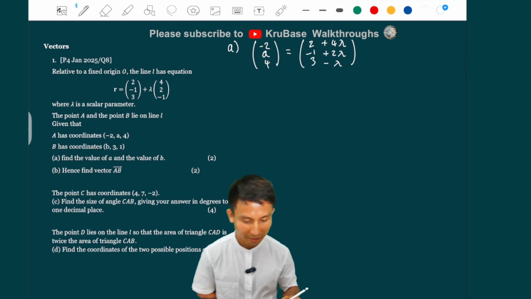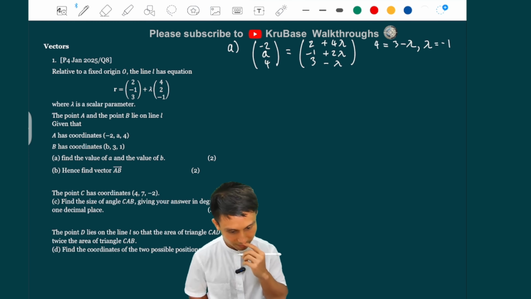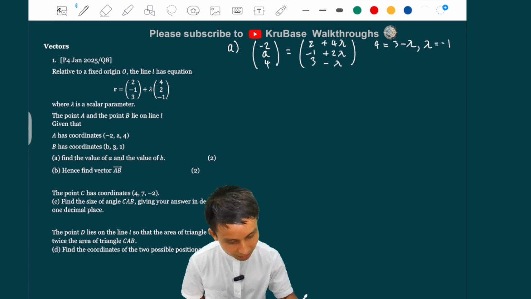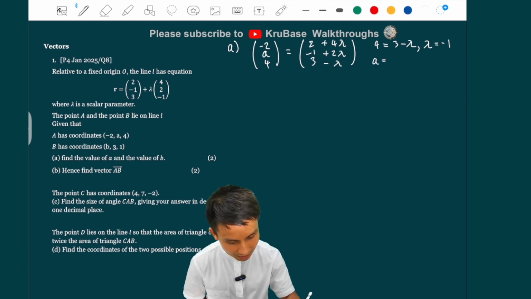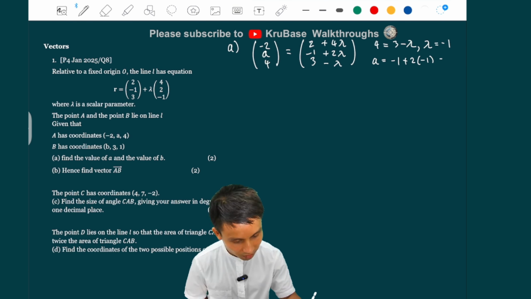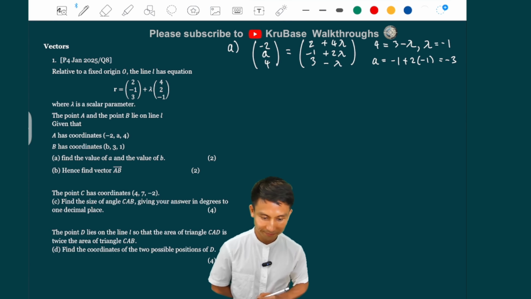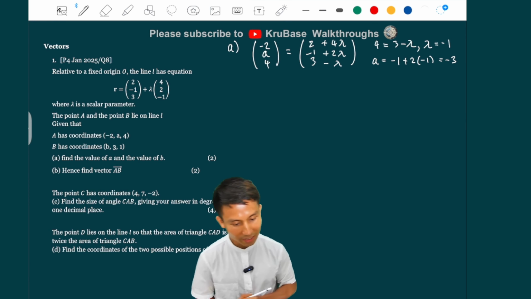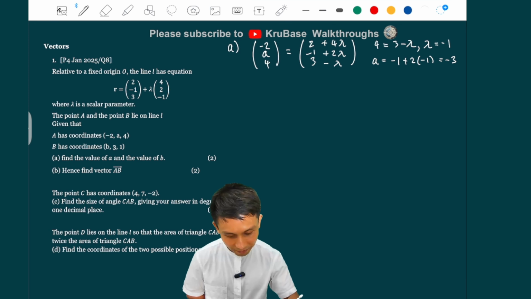So we're going to take maybe the third component here. I have 4 equals 3 minus lambda. That means lambda equals minus 1. And then I'm going to use that lambda being minus 1 to get a, because a is equal to minus 1 plus 2 times minus 1. And that is just minus 3. I'm checking, yeah, happy with that. So we got a. Now we do the same for b.